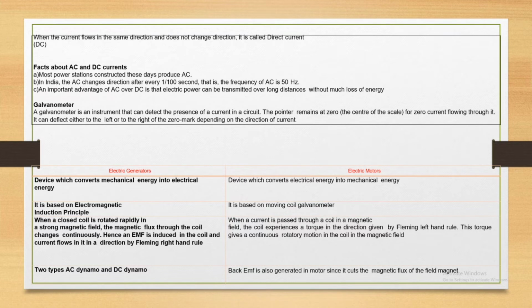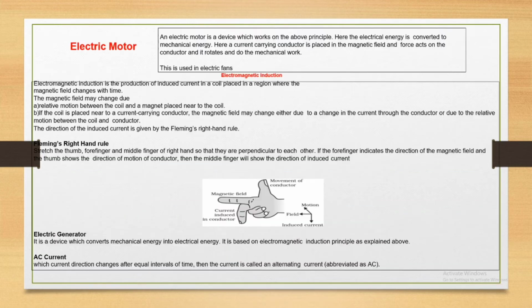Torque formula you can remember: NIBA. N is the number of turns, I is current, B is the magnetic field, and A is the cross sectional area. I will discuss later. At first,